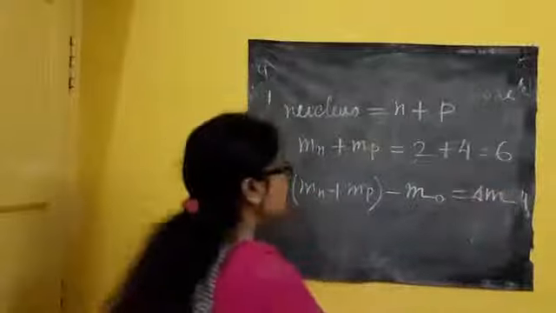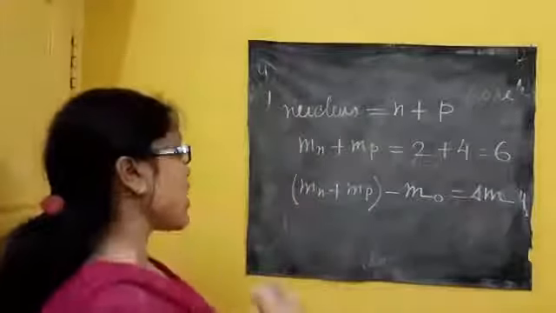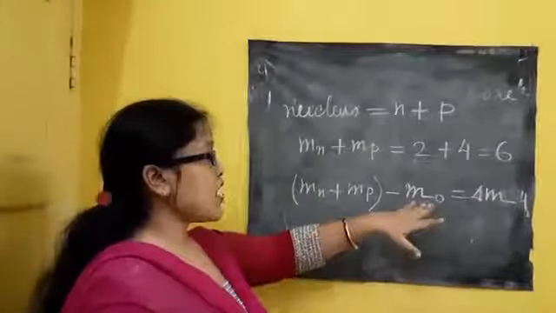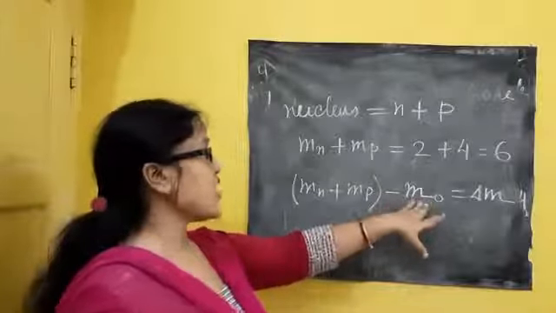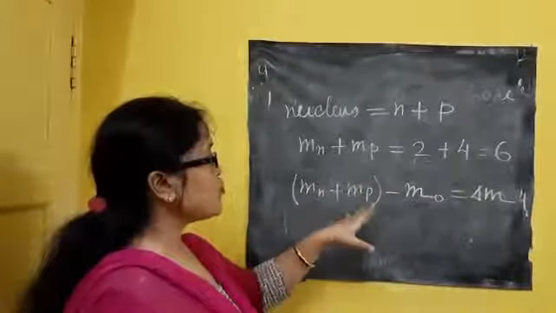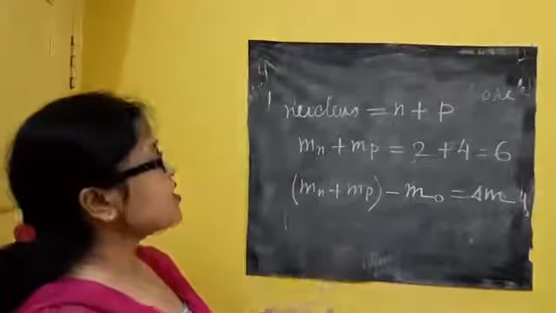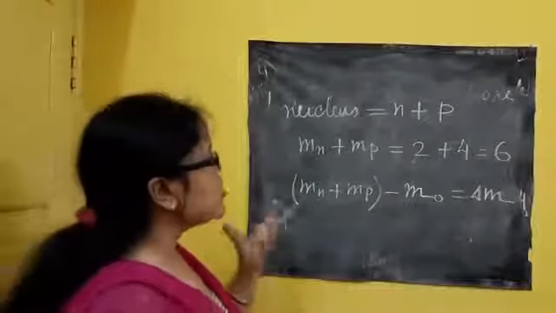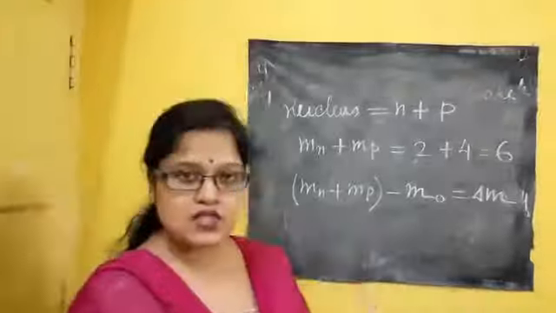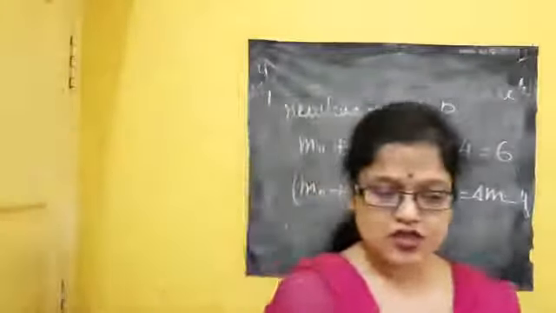Mass defect means if I calculate the mass of only the atom, and if I separately calculate the mass of neutron and proton, there is a huge difference. That difference is called the mass defect. Defect in mass, that's why I call it mass defect.